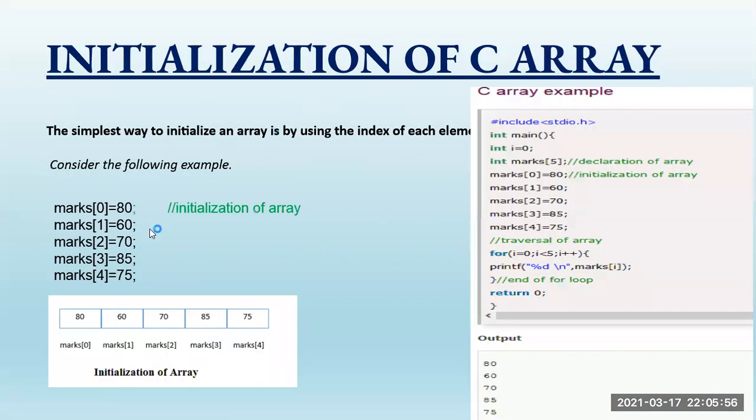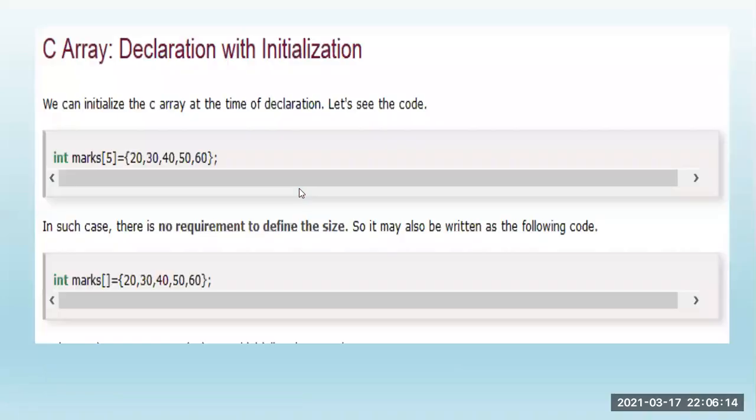Now the initialization of an array. To initialize the values: marks[0] is equal to 80, marks[1] is equal to 60, marks[2] is equal to 70, marks[3] is equal to 85, marks[4] is equal to 75. Like that we can initialize the array, and again we can fetch it. Let's see the program. Here you can see declaration as well as initialization: integer marks with 5 values, 20, 30, 40, 50, 60. Either way you can declare the array. By default, it will understand the size based on the elements. We will see the program now.